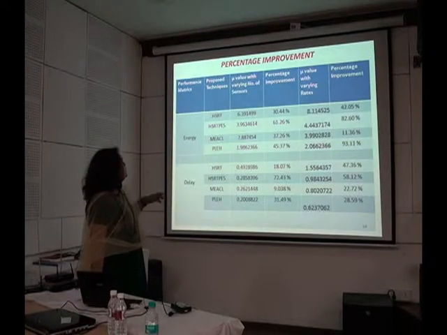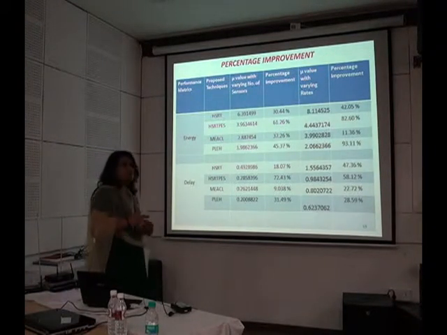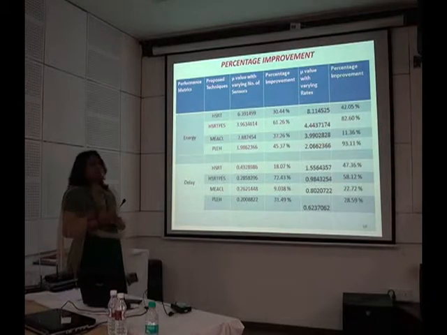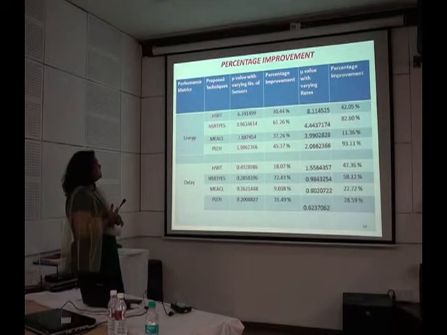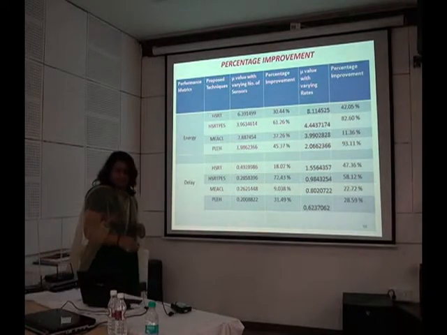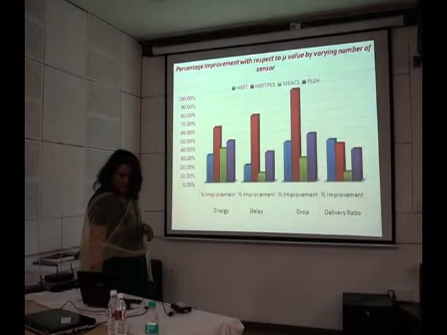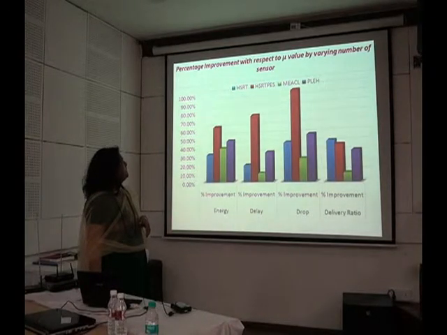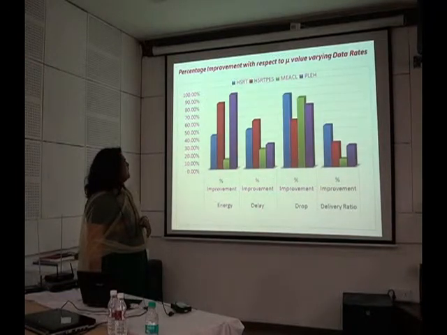Then we talk in terms of percentage improvement. This is a chart wherein, for different performance metrics and different algorithms, by varying the number of sensors and the different rates, the percentage improvement calculated using the mu values has been specified. Those percentage improvements I have plotted as bar charts. These graphs show the percentage improvement in energy, delay, drop and delivery ratio by varying the number of sensors and the data sending rate.